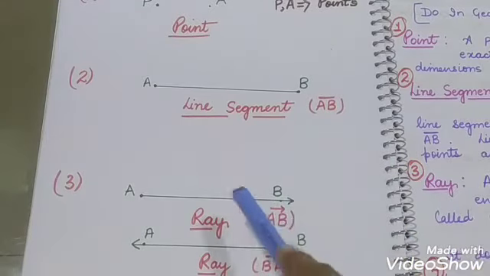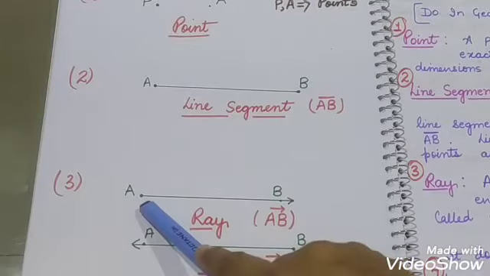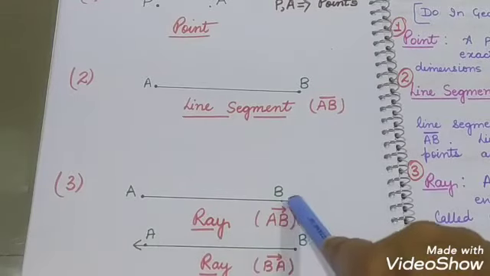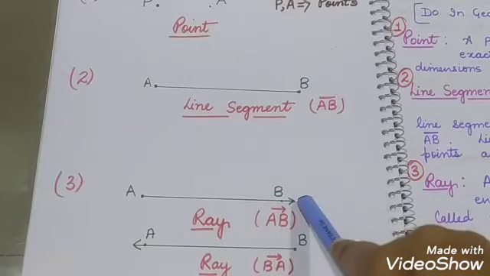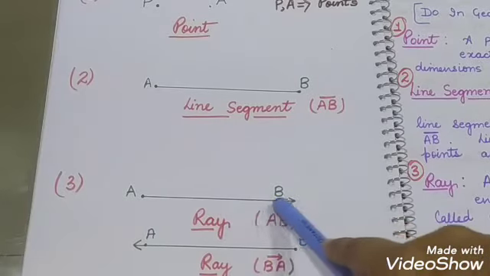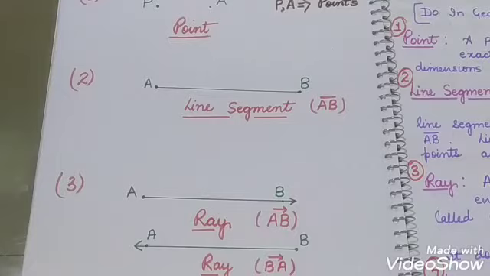A ray is a line segment which has only one end point and the second point is not ending, it is extending so on infinitely.